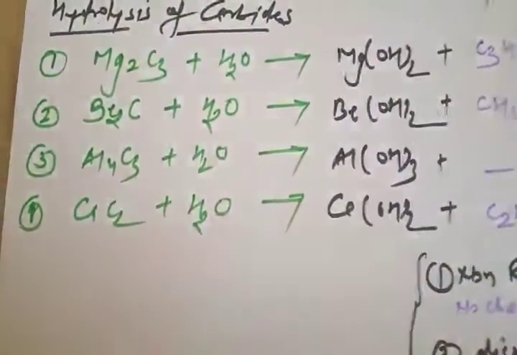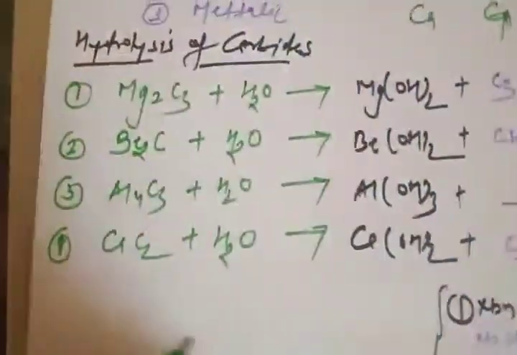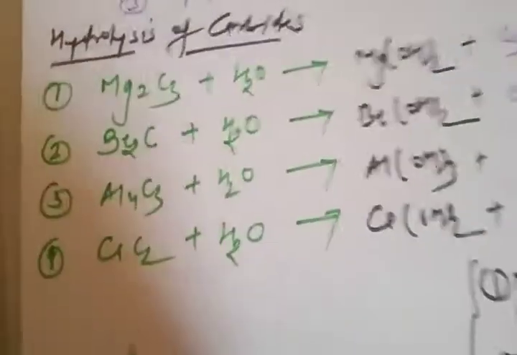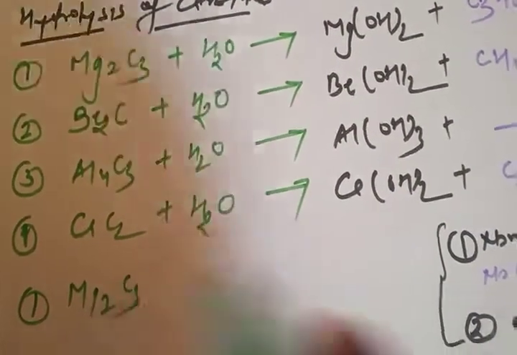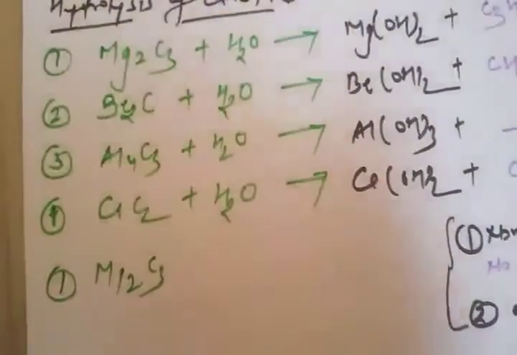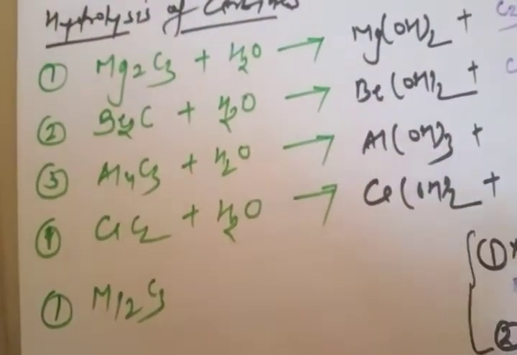So these two points are actually the hint for this hydrolysis. How? Let's take the very first example, Mg2C3. As I told you, it is a non-redox reaction and a non-disproportionation reaction.